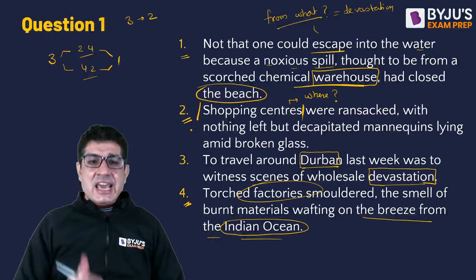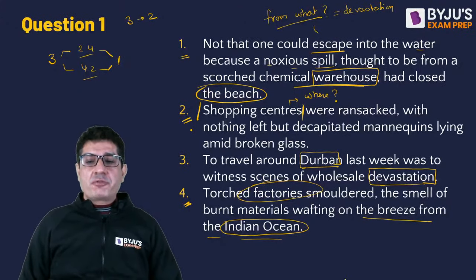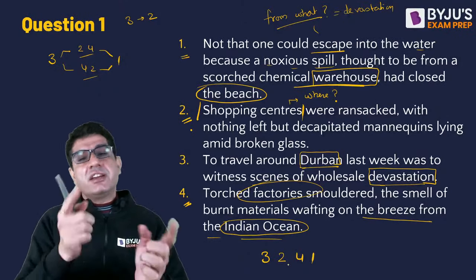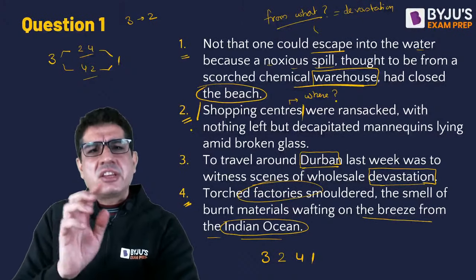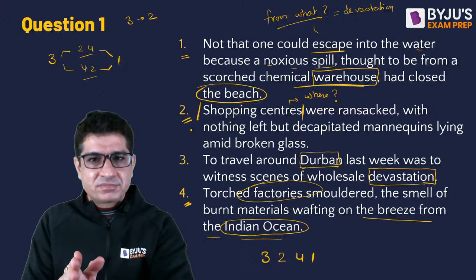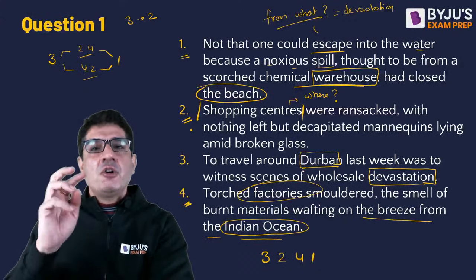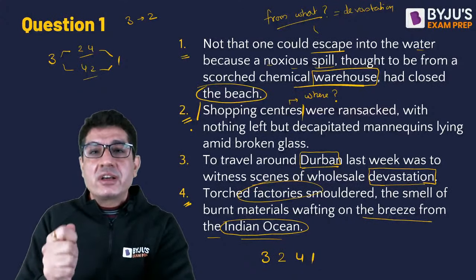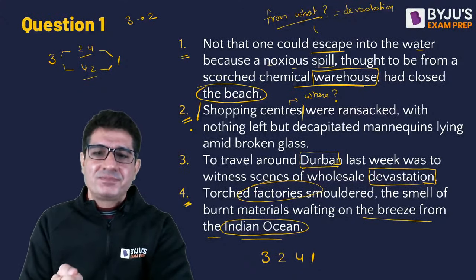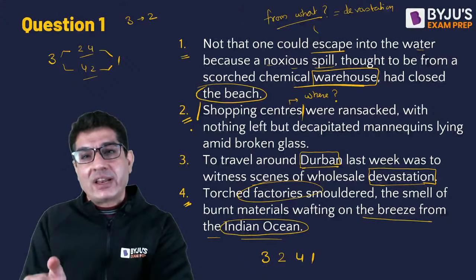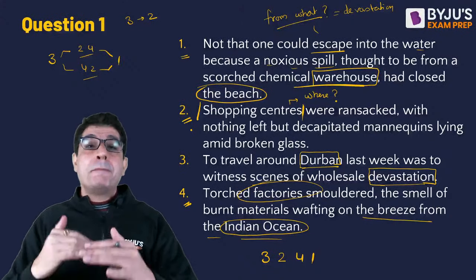So you realize on the whole, because of all these things, I'll prefer 3, 2, 4, 1 and not 3, 4, 2, 1. It's not that 3, 4, 2, 1 is wrong. It is just that 4 and 1 have a smoother, easier transition as compared to 2 and 1, and that is what makes it better.